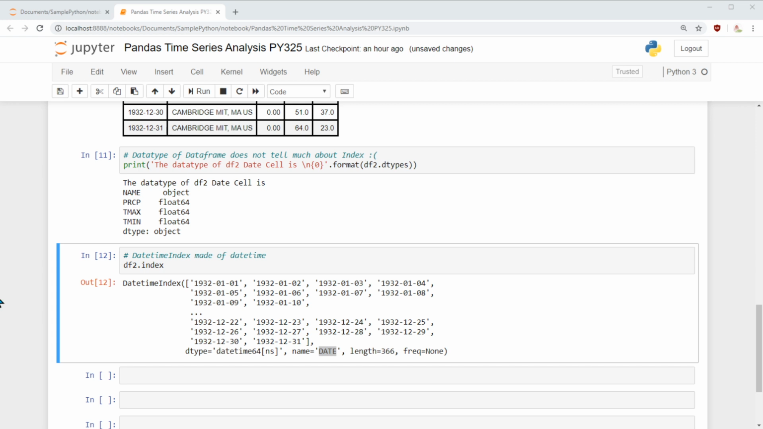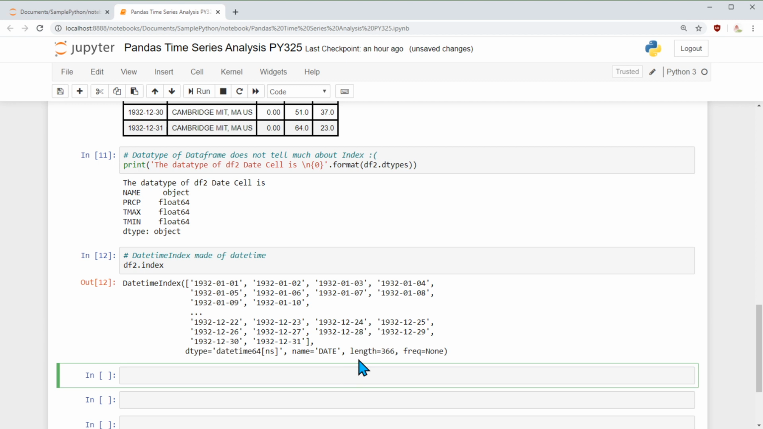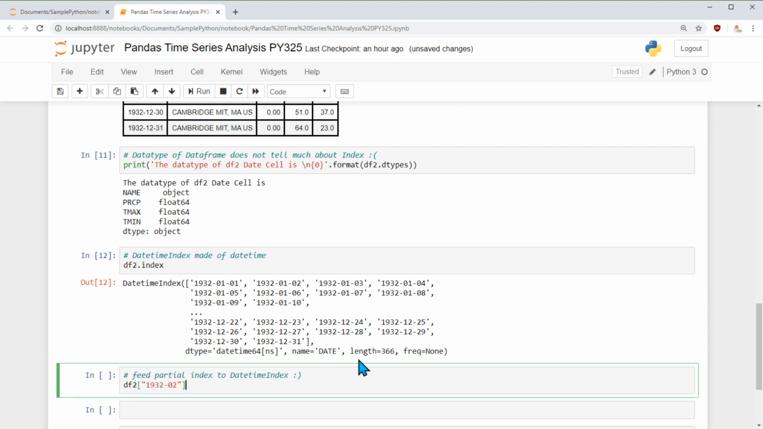Okay, what's the advantage of having date itself as an index? There are lots and lots of benefits. The main benefit lies in searching. Like in SQL, if you have an index column, we can search on it. It's efficient, and we can do a lot more stuff with that.